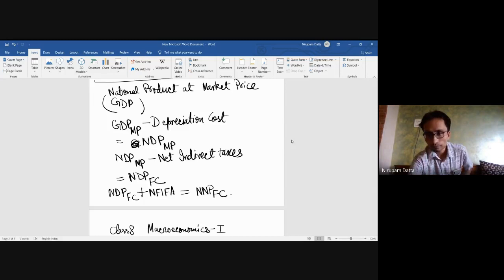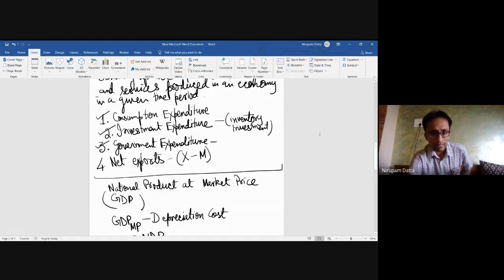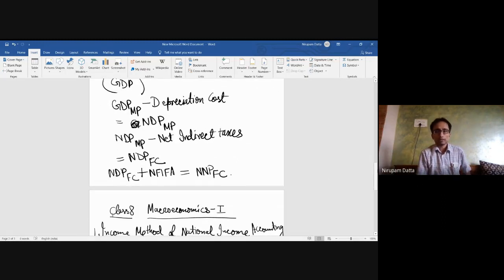So first, you add up all these expenditures, that gives you the GDP at market price. From GDP at market price, you deduct the depreciation cost, that gives you the NDP, that is the net domestic product at market price. From net domestic product at market price, you deduct the net indirect taxes, that gives you the net domestic product at factor cost. And to net domestic product at factor cost, if you add the net factor income from abroad, you get the net national product at factor cost. So this is being received by the factors of production of Indian origin, who are supplying their factors for production of goods and services both within the country and abroad. Okay.